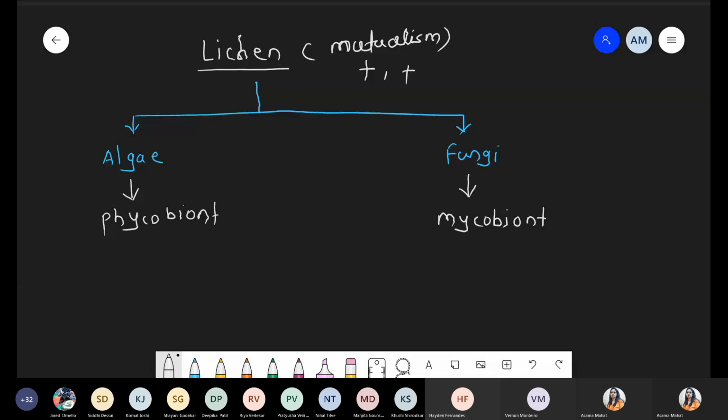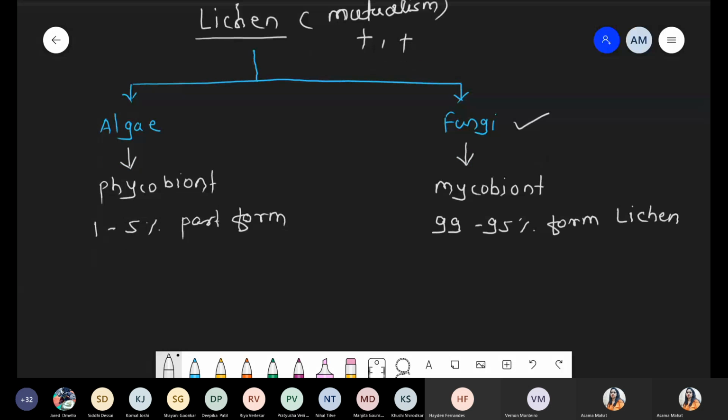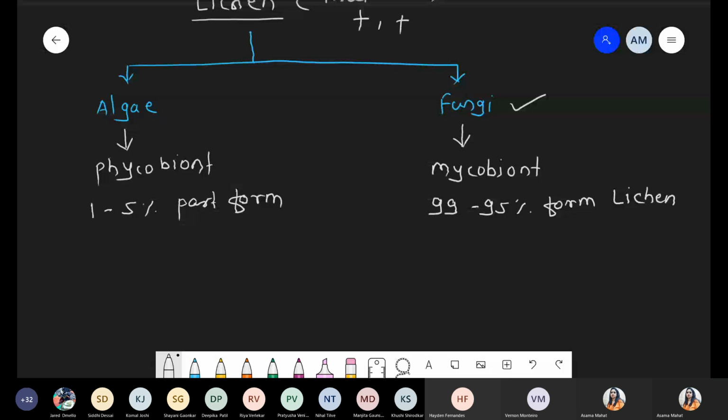If you talk about contribution in lichen, approximately 95 to 99% is formed by the fungus. Maximum contribution in lichen is of the fungus, and only 1 to 5% is contributed by the alga. So the major contribution in lichen is from the fungal partner, 95 to 99%, and only a small part, 1 to 5%, is involved in the formation of the lichen.